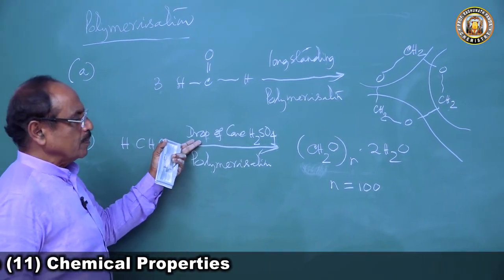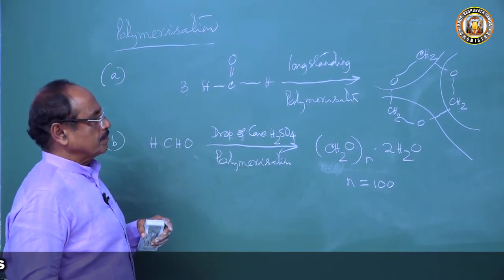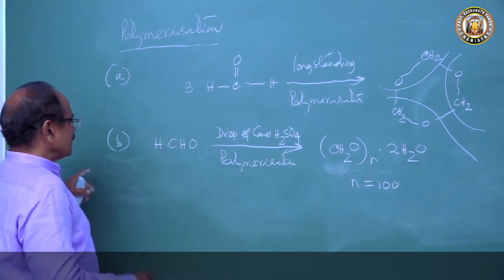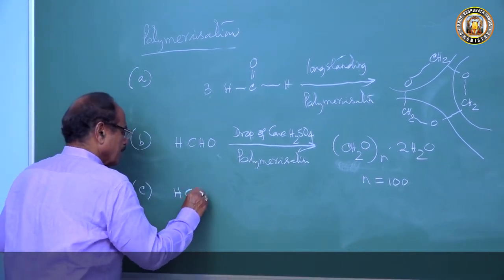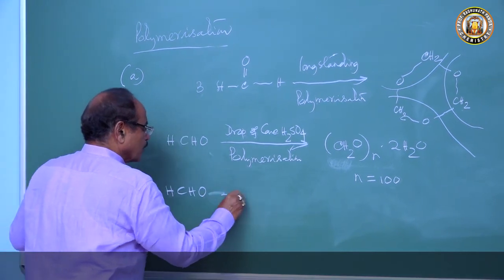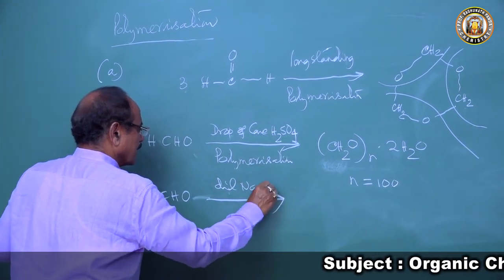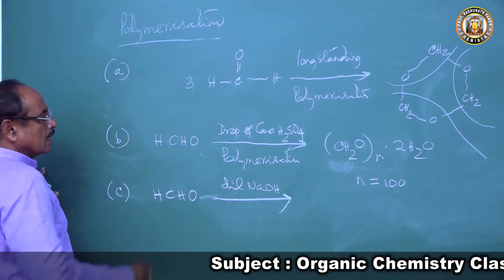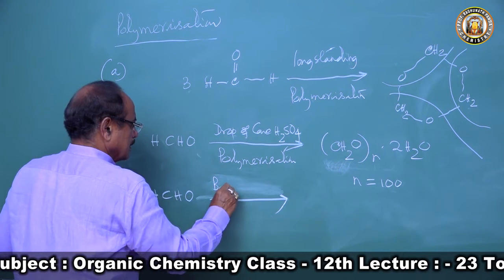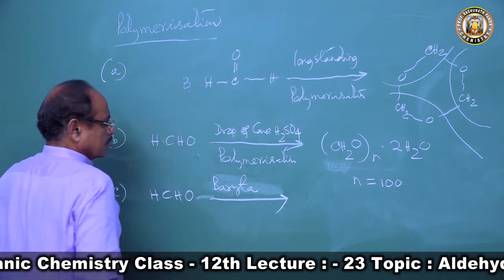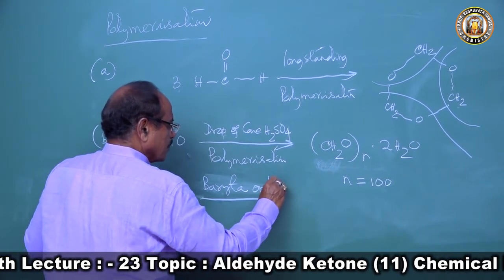When a drop of concentrated sulfuric acid is used, this undergoes polymerization to form this polymer. Then the third thing it forms: when you take formaldehyde and add dilute barium hydroxide, or lime, calcium hydroxide.